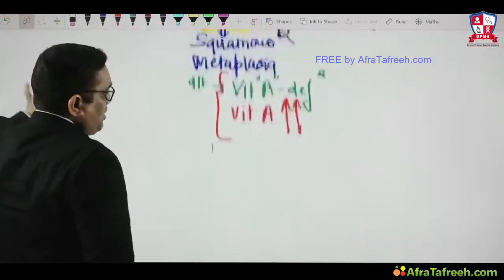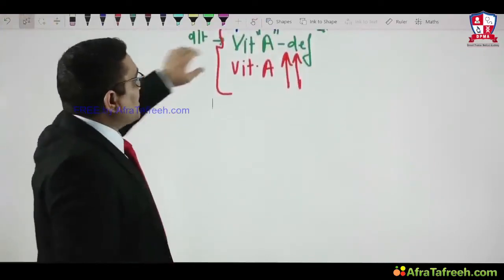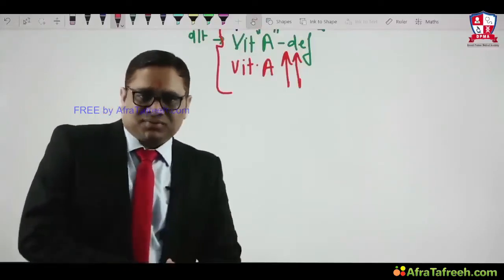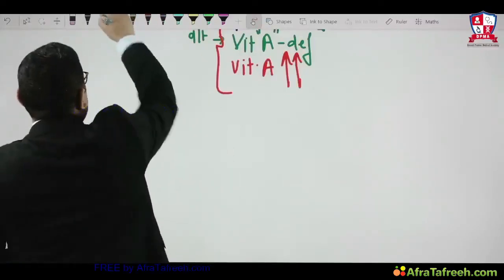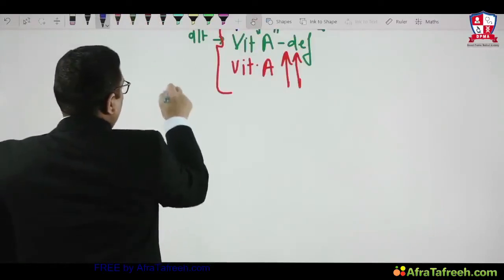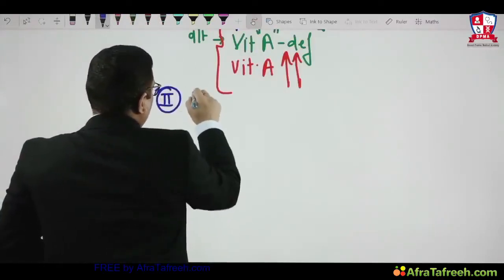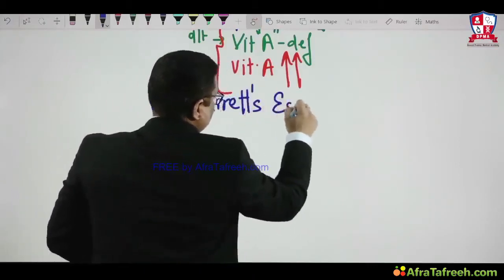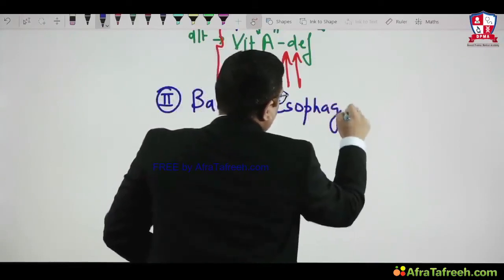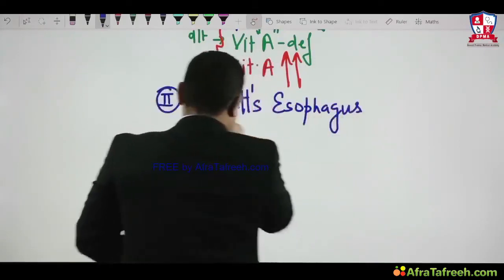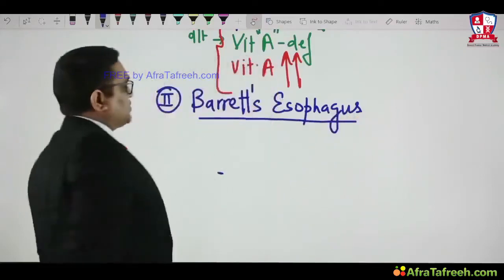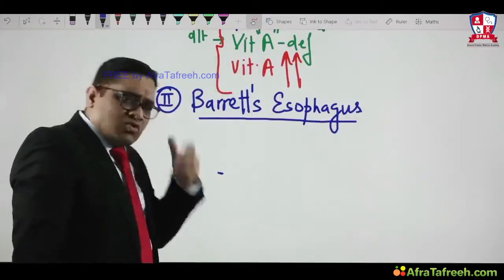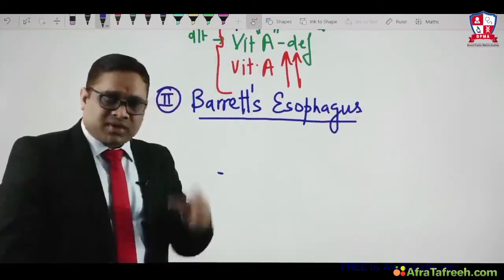There is another important pathological metaplasia, which we see often in our clinics also. That is Barrett's esophagus. So the second example of pathologic metaplasia is Barrett's esophagus. What is Barrett's esophagus? What is the most common cause? Why is there Barrett's esophagus?